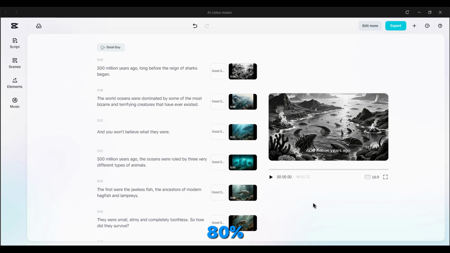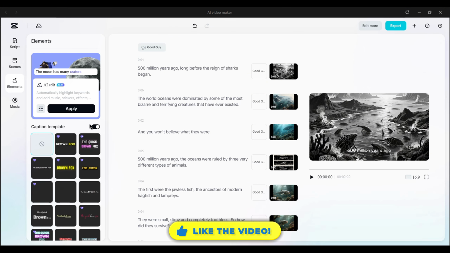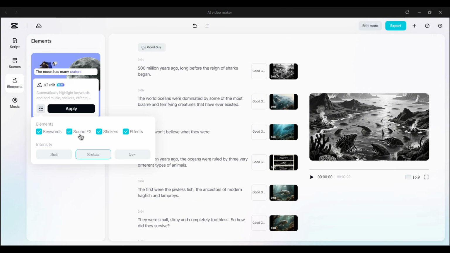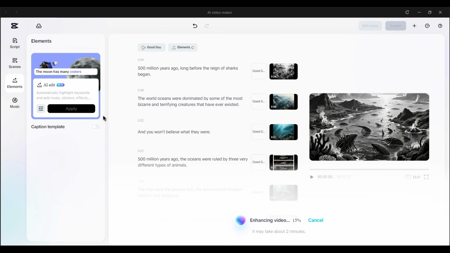I say 80% because while we have the script and the scenes generated, we still need to add elements and music, which can also be done right here in seconds. Let's start with elements. The first thing we'll do is remove the auto-generated captions, as the channel we're modeling doesn't use them either. Next, click on this Settings button. You can select which of these elements you want in your video. For this niche, I only need the sound effect and effects, so set it to medium intensity, and it will be added to your video in no time.